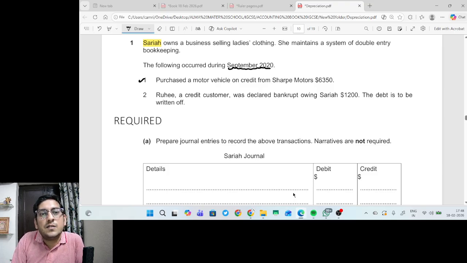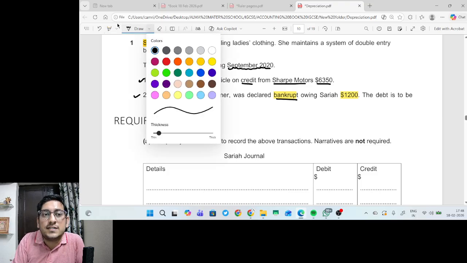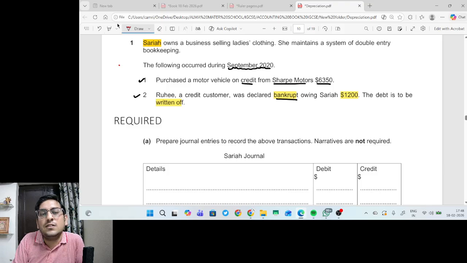First point, she purchased a motor vehicle on credit from Sharpie Motors for $6350. Point number 2, Ruhi, a credit customer, was declared bankrupt, so it is an indicator of irrecoverable debt. Owing Saria $1,200. It is the business of Saria, and Saria has a credit customer called Ruhi, who becomes bankrupt. The debt is to be written off. Written off means we have to recognize the loss in the books, by writing off irrecoverable debt.